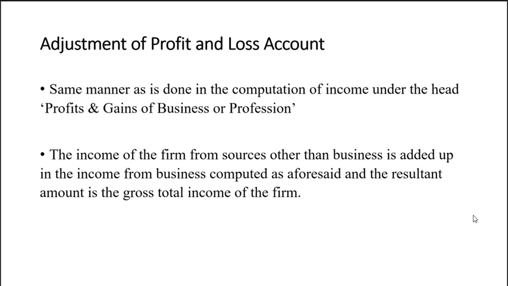Adjustment of profit and loss account. If a profit and loss account is given for the purpose of computing the total income of the firm, the profit or loss as per profit and loss account shall be adjusted in the same manner as is done in the computation of income under the head profits and gains of business or profession. The income of the firm from sources other than business is added up in the income from business computed as aforesaid, and the resultant amount is the gross total income of the firm.